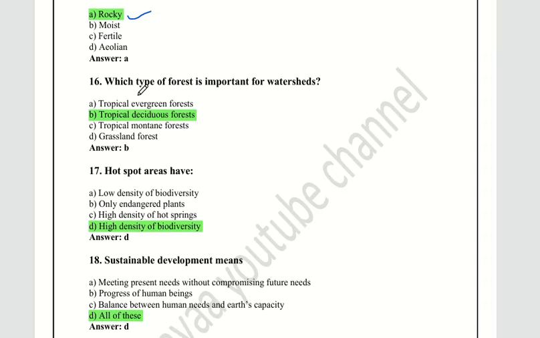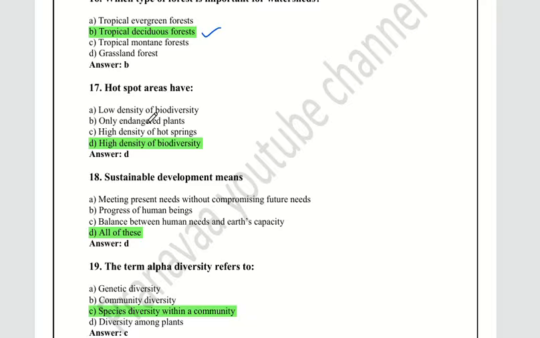Okay. Sixth question: which type of forest is important for the watershed? For the watershed, tropical deciduous forests. Yeah, option B is the right answer. Okay.